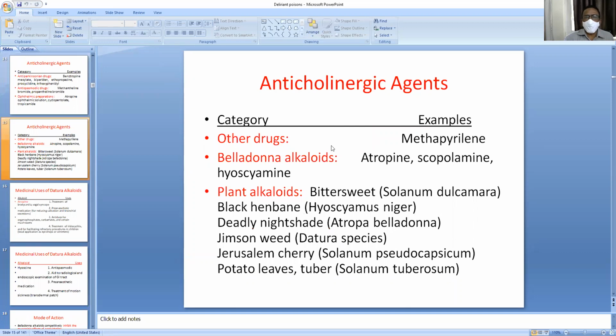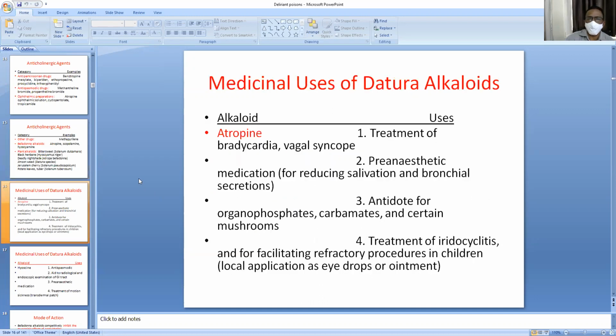The other drugs are belladonna alkaloids: atropine, scopolamine, and hyoscyamine. Among these are all the anticholinergic agents. Plant alkaloids are bittersweet, Hyoscyamus niger, and Atropa belladonna, Datura species, Solanum pseudocapsicum, Solanum tuberosum. These potatoes also belong to the Solanaceae family. This Atropa belladonna is also called deadly nightshade. This Datura species, Jimson weed. All those have anticholinergic properties.